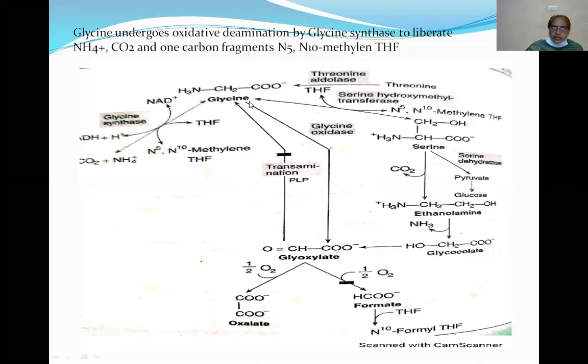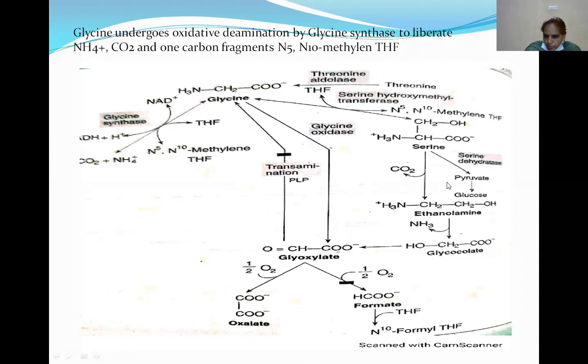Glycine undergoes a reaction to produce serine. This reaction is catalyzed by serine hydroxymethyl transferase, a tetrahydrofolate dependent enzyme. The serine is degraded to pyruvate. This reaction is catalyzed by serine dehydratase.